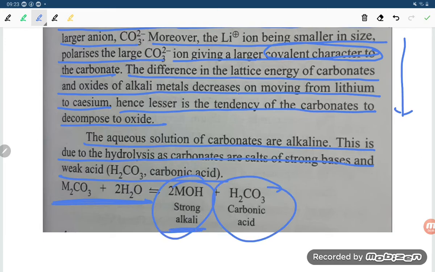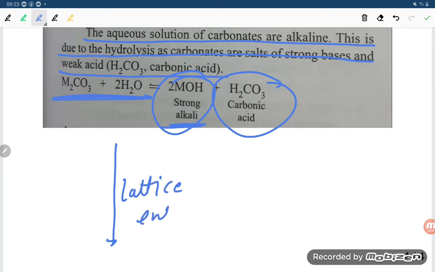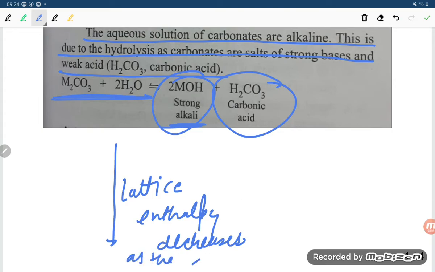So dear student, what is the basic meaning of the question? Down the group, lattice enthalpy decreases, and if the lattice enthalpy decreases, due to the size factor, not in proportion.